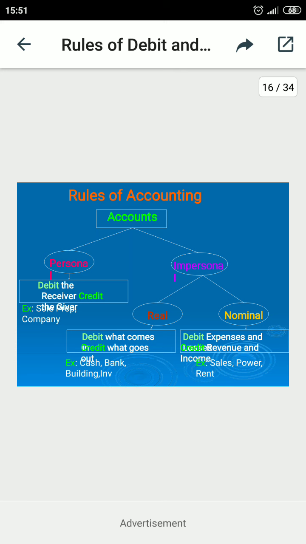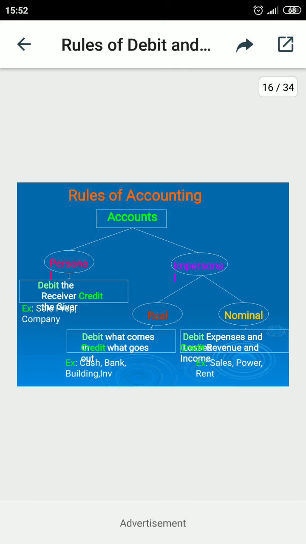So examples are also listed here. The personal account names are real persons, like Ram, Sham, etc. And the artificial person means payable and receivable items. Now the real examples are the assets, the movement of assets. It may be land, building, furniture. And the nominal items are related with the expenses. Expenses means salary, commission, etc. And the revenue items are sales, when the money is coming inside, and interest received, commission received, etc. So these are the natures of accounts.